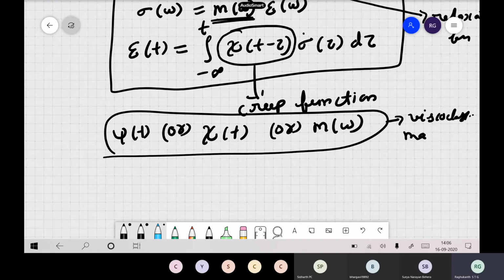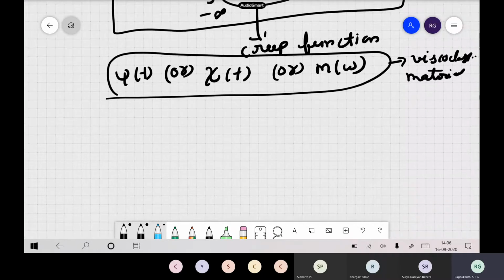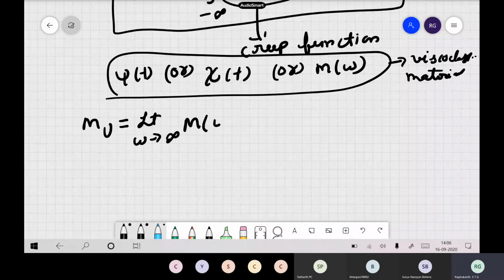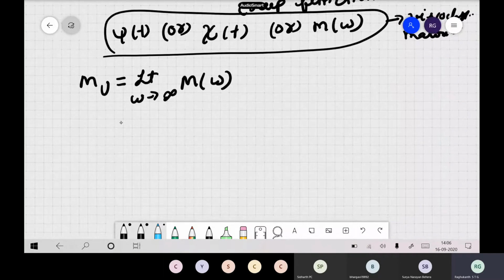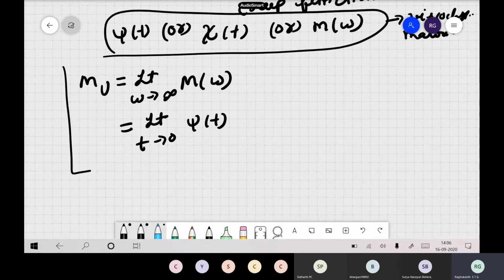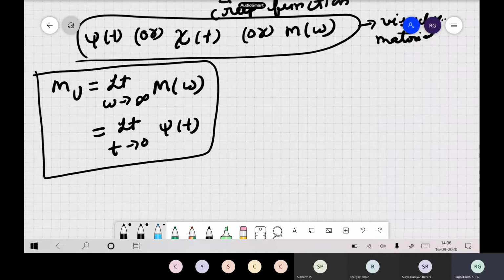Now, last class we defined several things. If you see our last class discussion, we defined several parameters. We defined mu, which is the limit as omega tends to infinity of m of omega. We call this the unrelaxed modulus, or in the time domain, the limit as t tends to 0 of psi of t. So this is one unrelaxed modulus we defined in our last class.